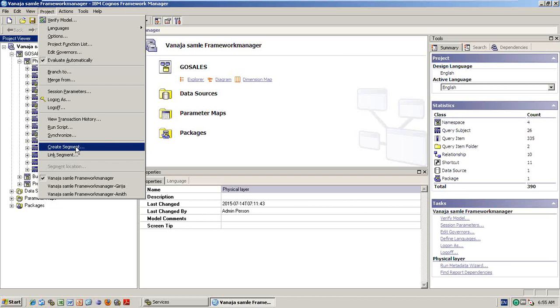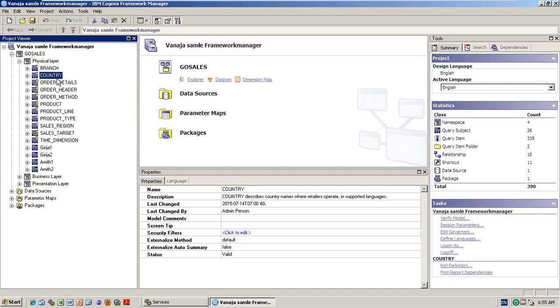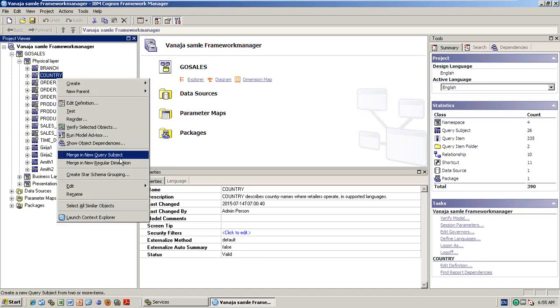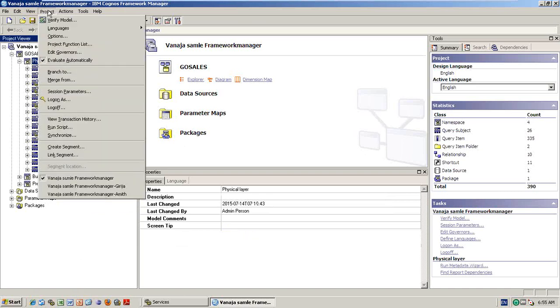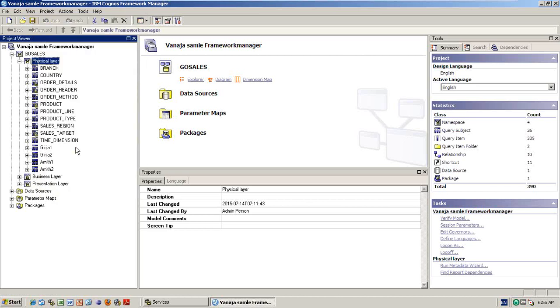Okay. So how to do the segment? If you are doing branching, what happens? A copy of the entire model is created. Now you go to the physical layer, project, and create a segment, like a branch to create a segment.